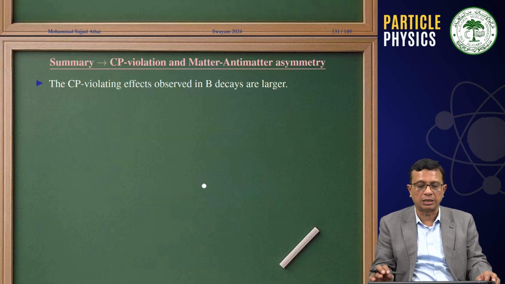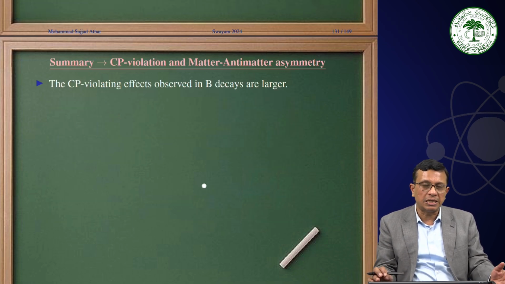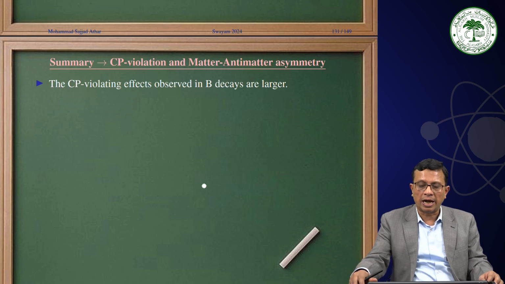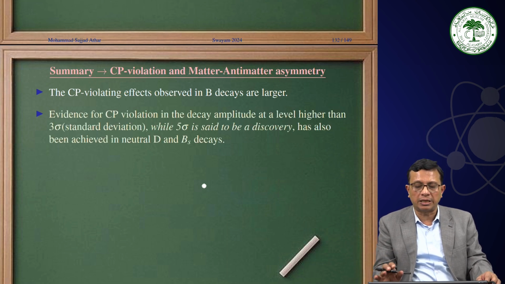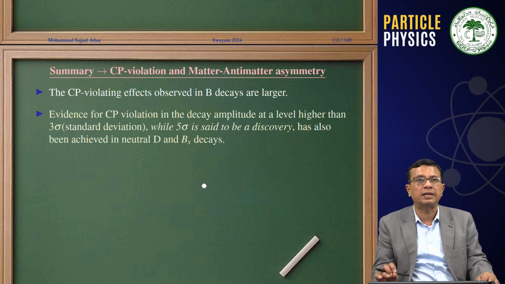We have seen that CP violation effects have been observed in the neutral Kaon sector as well as in the B sector. The effect of CP violation in the B sector is larger than what has been observed in the neutral Kaon sector. Evidence for CP violation in the decay amplitude is at a level higher than 3 standard deviations, while 5 standard deviations is said to be a discovery.